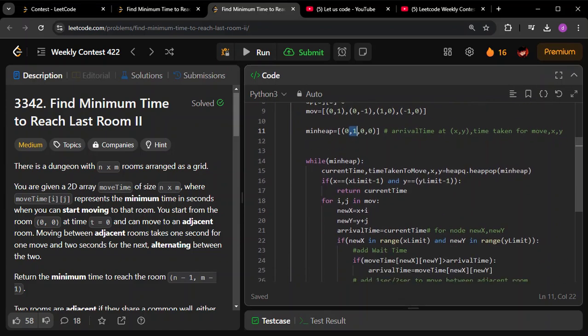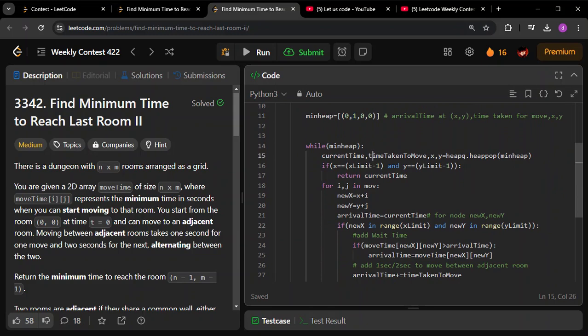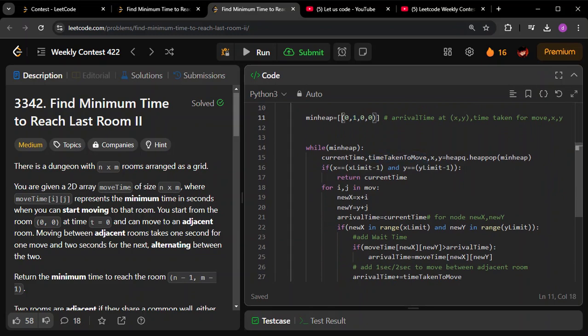The code remains exactly the same, but the only thing here is I am now capturing this in time taken to move. When I'm popping out this node, I'm assuming you have seen my previous video, so that's why I'm going a bit faster. If you have not seen my previous video, pause this video, go back and see that video once, and then come back to this. That will make complete sense for you to understand this now.